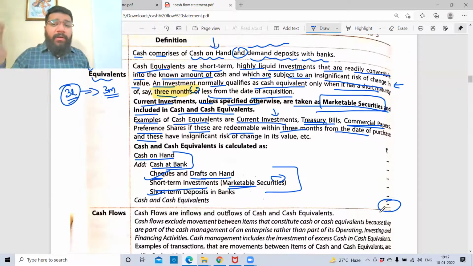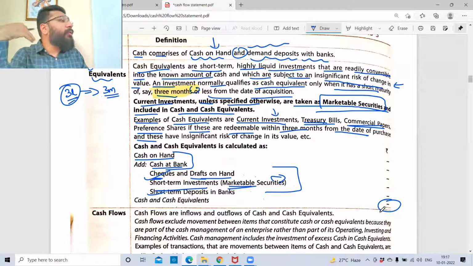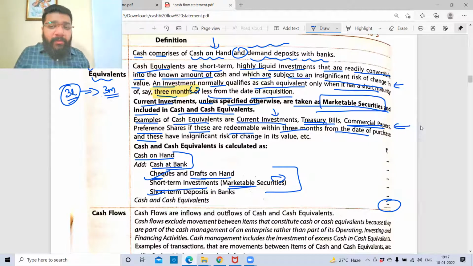Commercial paper is a kind of document where you invest money, and on that you get some return. So all these are different forms of investment. Commercial paper is an investment mechanism. Treasury bill is an investment mechanism. You can invest in a treasury bill, a US treasury bill. You have Indian commercial papers. So you invest in it, you get something in return. So those are the investments. All these are the investment categories, or types of different investments.